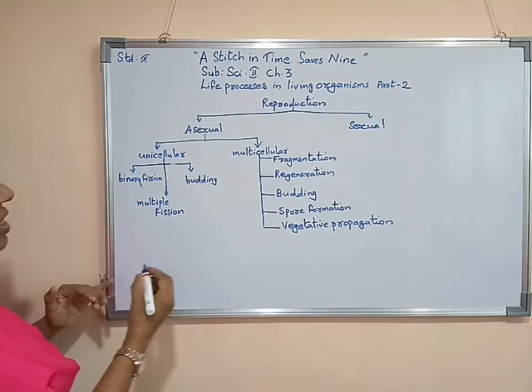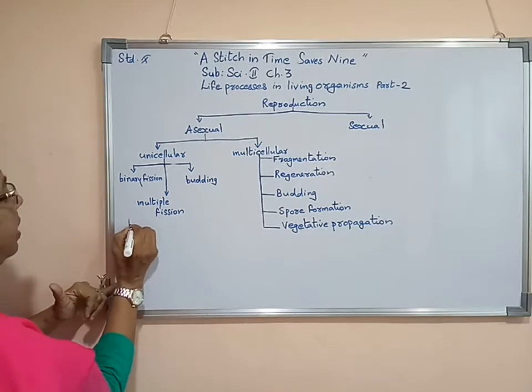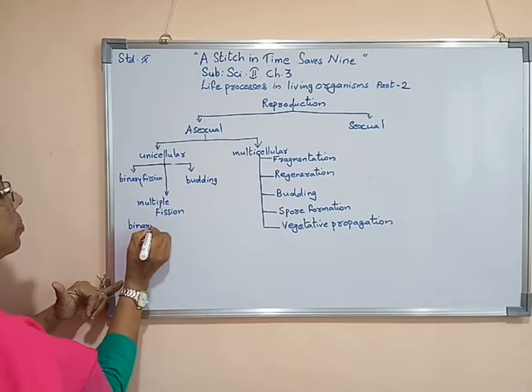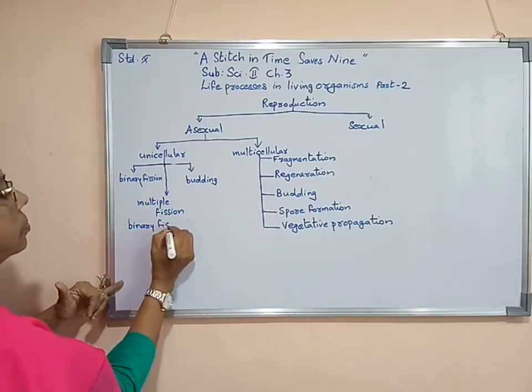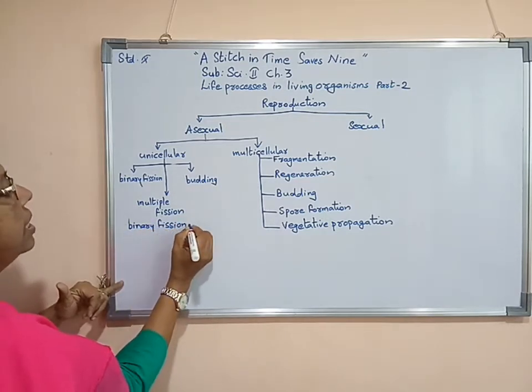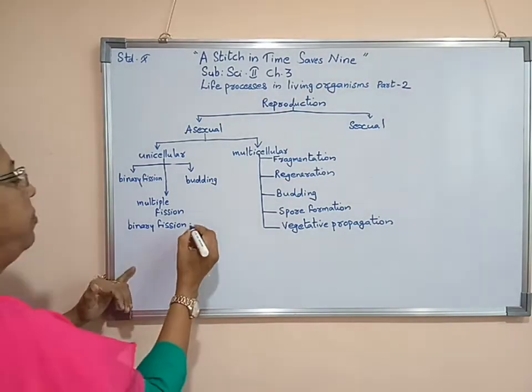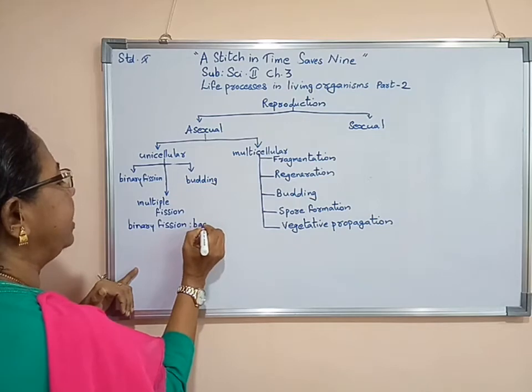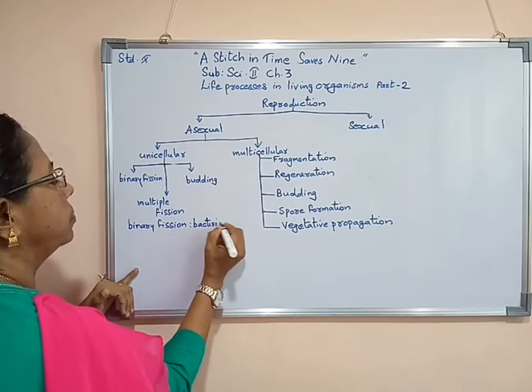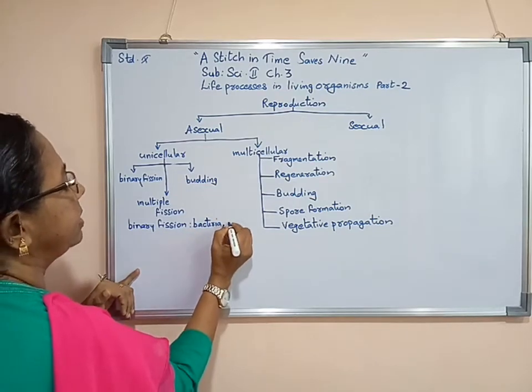Now binary fission. First we will study about binary fission. This is done by microorganisms like bacteria as well as amoeba.